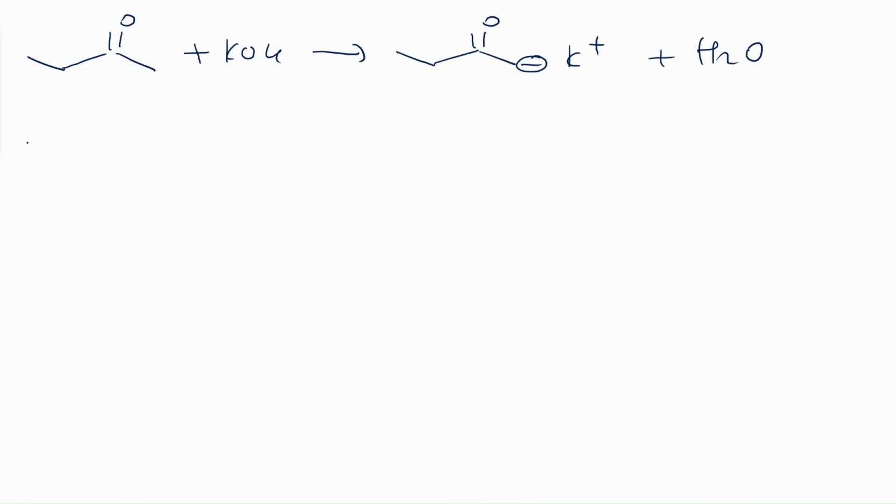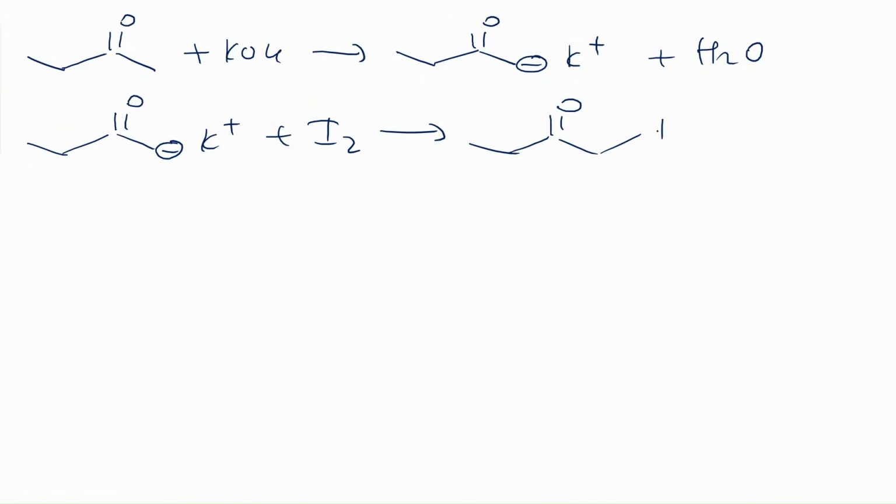Second thing is iodoform reaction balancing. That would need us to know the mechanism. So first we start with this one, and with potassium hydroxide, we form the carbanion, and then here we have the minus, and here potassium plus water, right? And then what do we do? We take that negative that forms here, and then it reacts with iodine, right? And then we form the C-iodine plus potassium iodide, right?